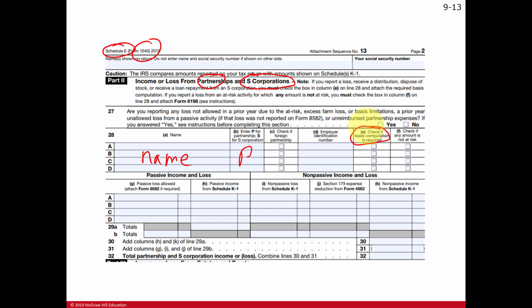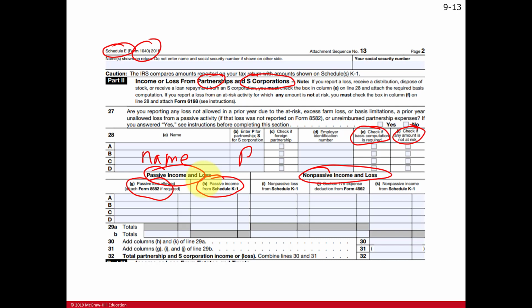Remember, cost basis cannot go below 0. And if there are any amounts at risk, meaning there are non-recourse liabilities, we break down the income or loss as either passive or non-passive. That's a rule you probably saw in the previous tax class. Passive losses here can only be deducted to the extent of any passive income.